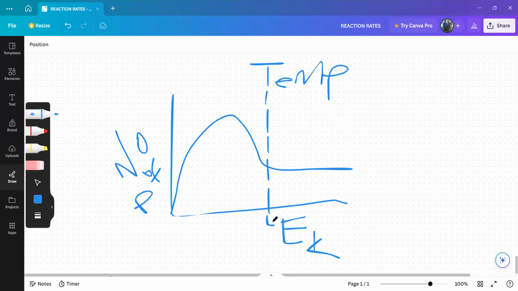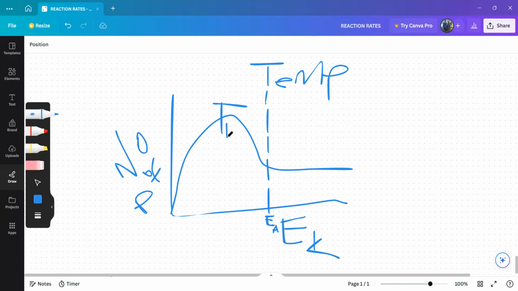We are familiar with the activation energy, which they usually write as EA. Okay, so this is the graph T1 that we are given.